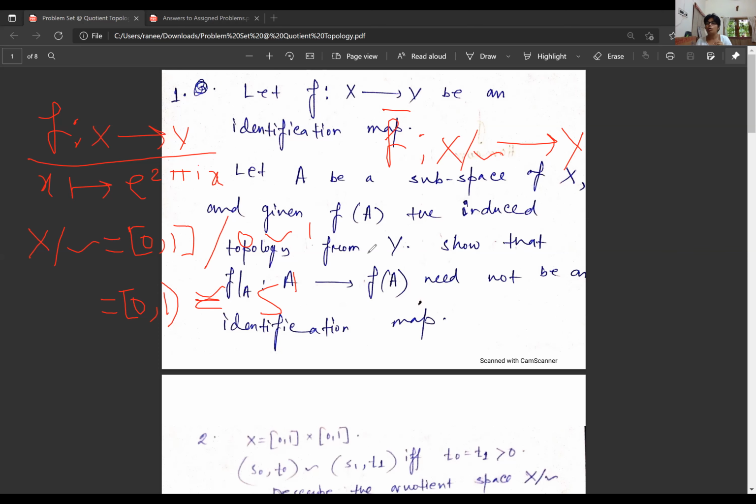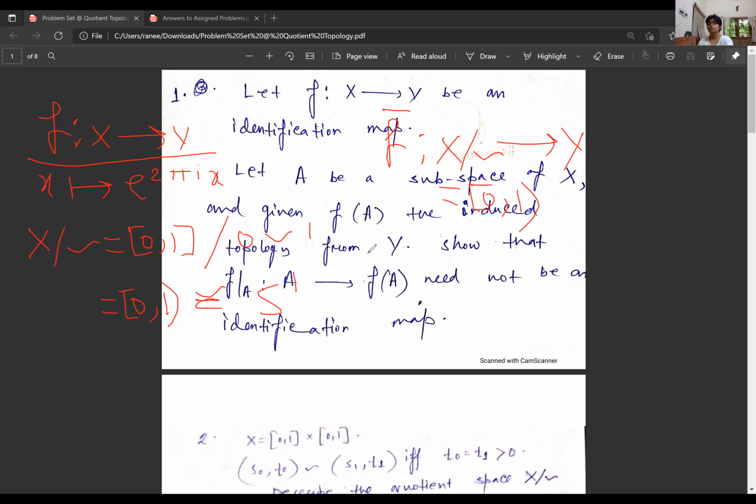But the moment we are talking about homeomorphism, they have a certain topology, right? But mind it, X mod the equivalence relation is just the set [0,1), and this set with the quotient topology is homeomorphic to S1 with the subspace topology from R2.